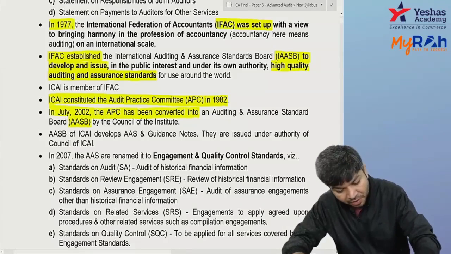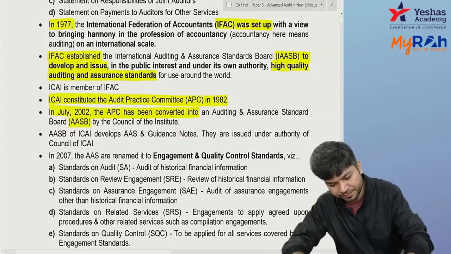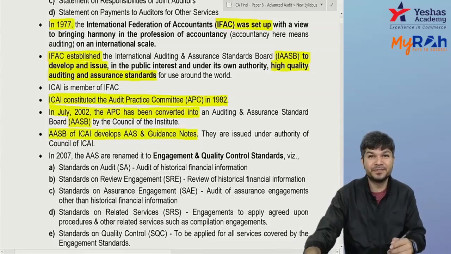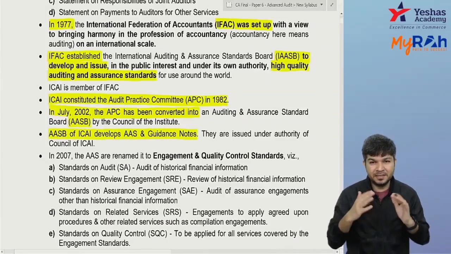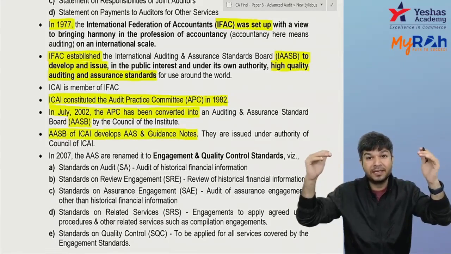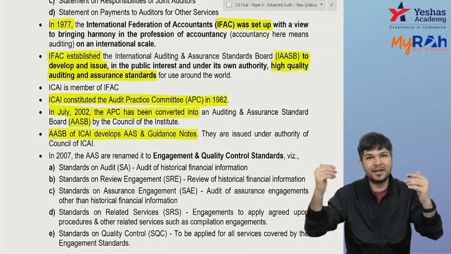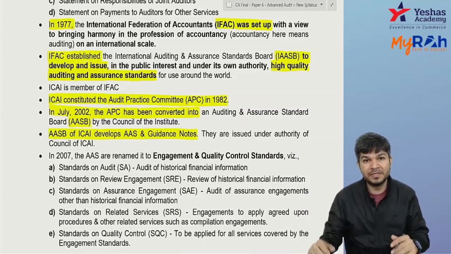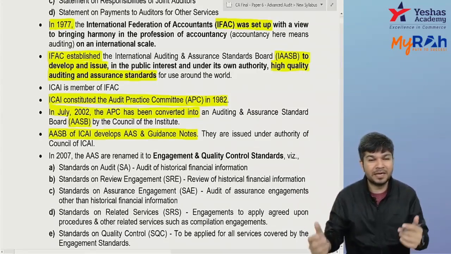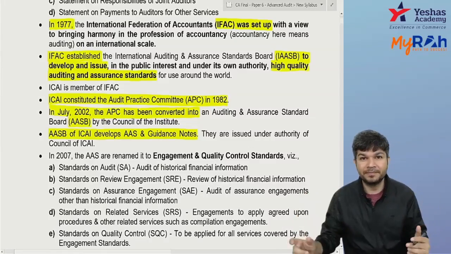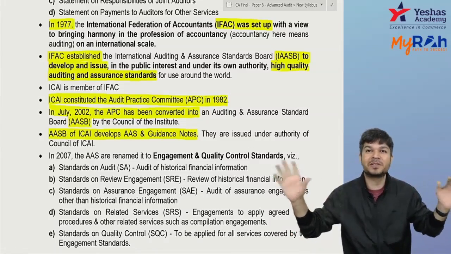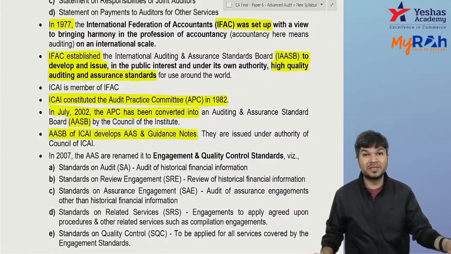AASB of ICAI comes up with auditing and assurance standards and the guidance note. So I understand that in India, under ICAI, what was it earlier? Earlier they had statements related to audit. After that they came up with the Audit Practice Committee. The Audit Practice Committee is now converted into what? AASB. The AASB is there under ICAI. They come up with auditing and assurance standards. So earlier it was known as auditing and assurance standard.